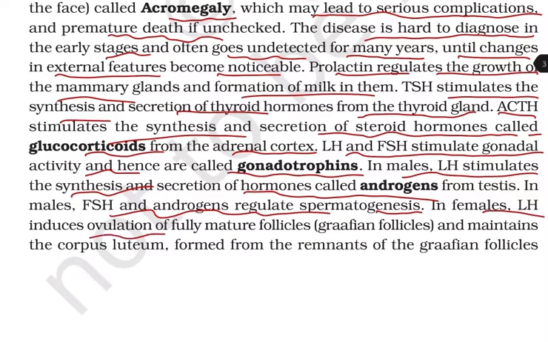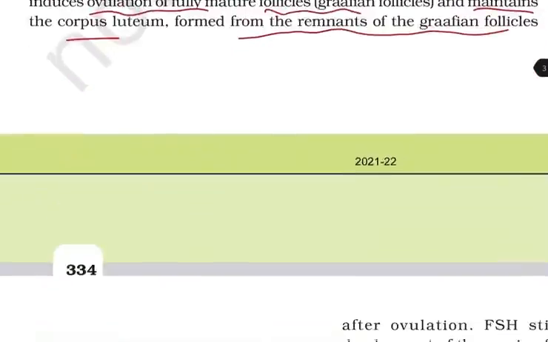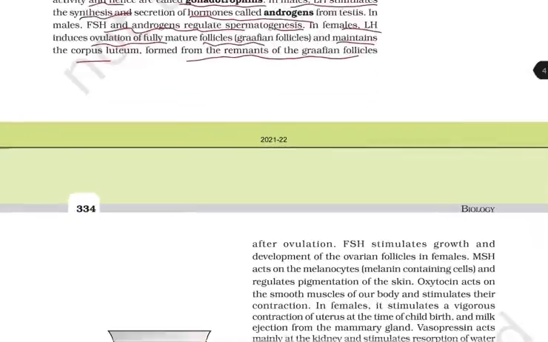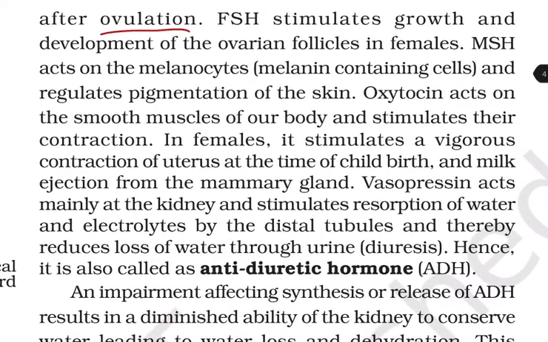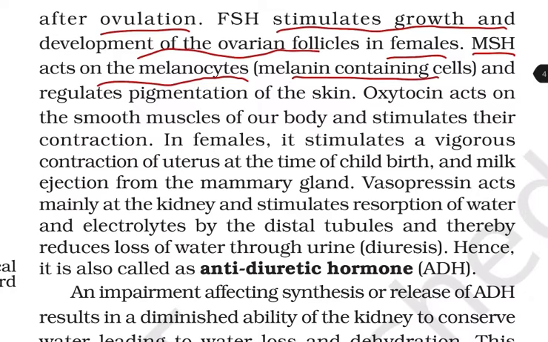In females, LH induces ovulation of fully mature follicles, that is Graafian follicles, and maintains the corpus luteum, formed from the remnants of the Graafian follicles. After ovulation, FSH stimulates the growth and the development of ovarian follicles in females. MSH acts on the melanocytes, that is melanin-containing cells, and regulates the pigmentation of the skin.